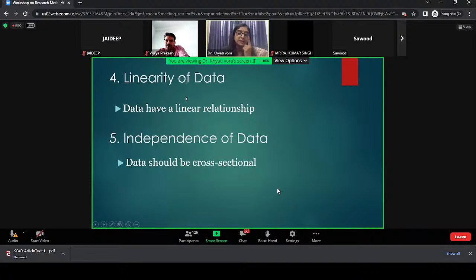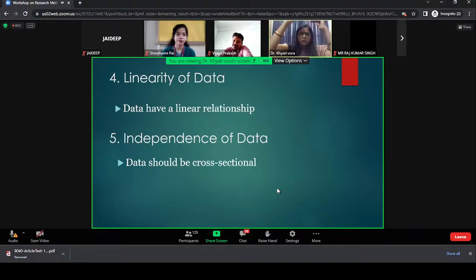Linearity of data: the data should be linear. Now what is this linear? Again, to give you a simple example, with increasing age your IQ should increase. A 1-year-old child's IQ, a 2-year-old child's IQ, 3, 4, 5 years. What will happen after 15 years, 20, 25 years? Again your IQ will go up? No. At a certain point of time, conceptually, the IQ will not go up with increasing age.